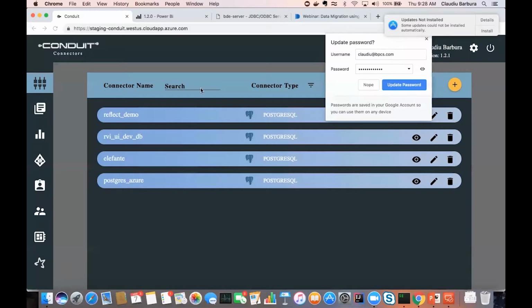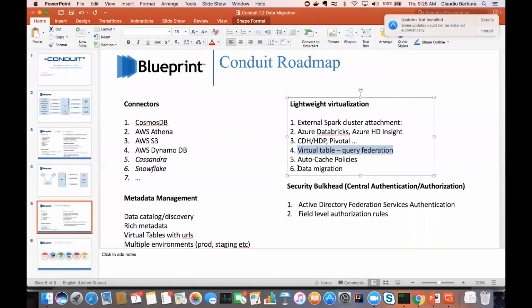And back to the roadmap, what we also want to start doing is the actual data migration itself, where since we know the systems now, we have means to connect to them securely, right? We enable secure access to the data sources for the users, and we support all those authentication and authorization rules.